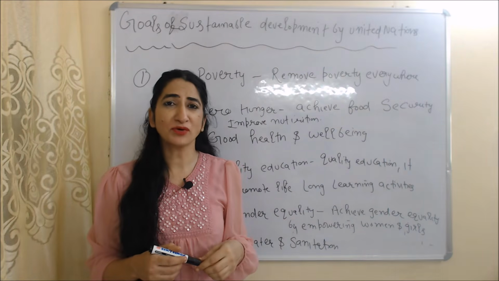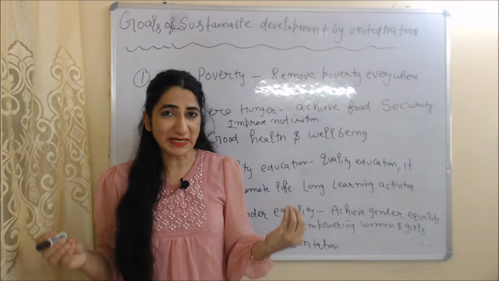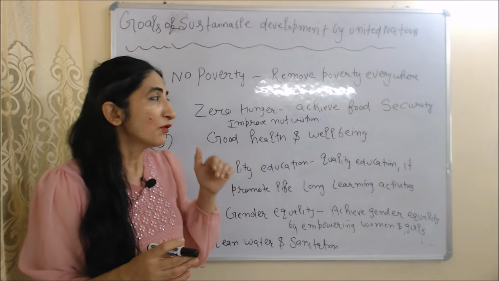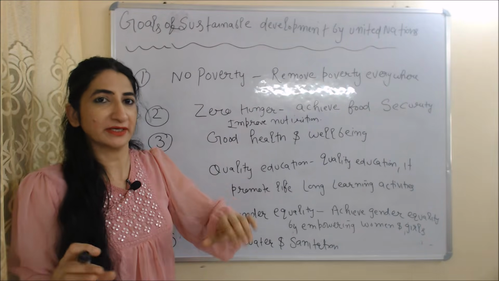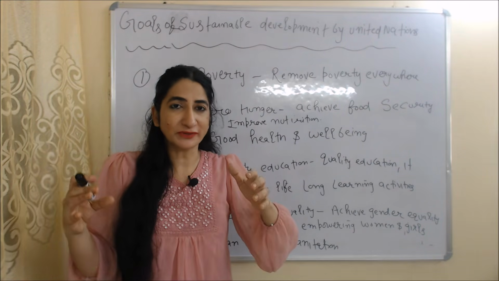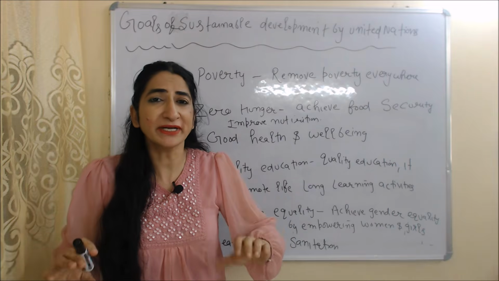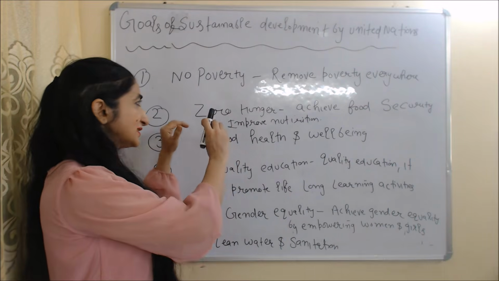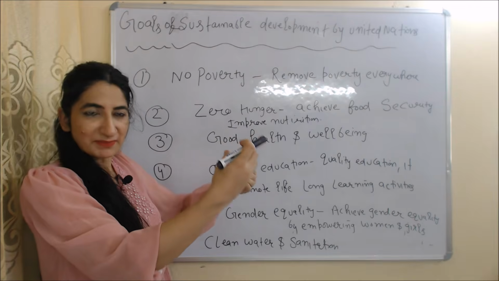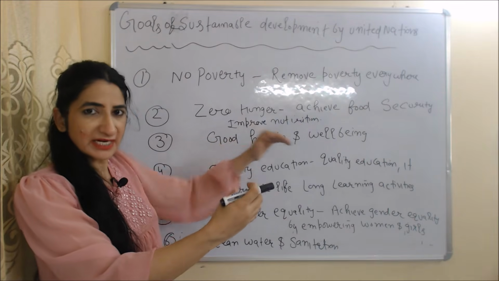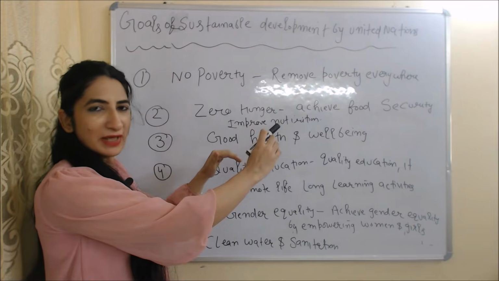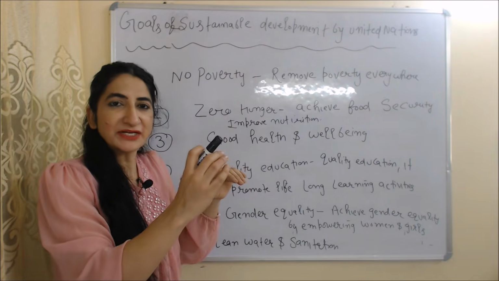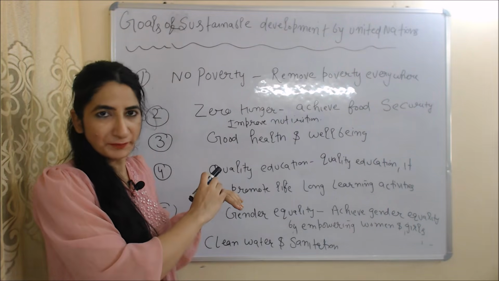Now we are going to talk about goals of sustainable development by United Nations. First goal of sustainable development by United Nations is no poverty, or we can say the first goal of sustainable development is remove poverty everywhere. Next goal is zero hunger. Sustainable development wants to achieve food security and improve nutrition of people. Next goal is good health and well-being. Sustainable development ensures good health and well-being of people.